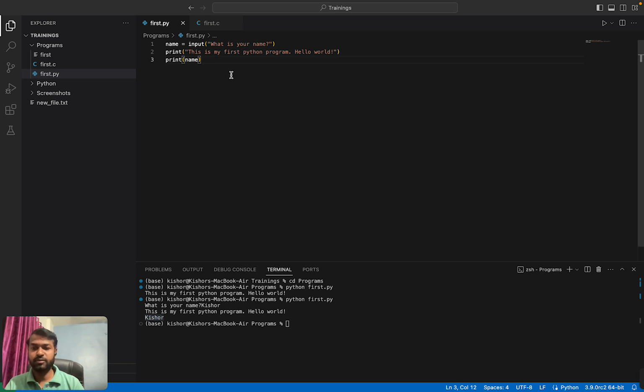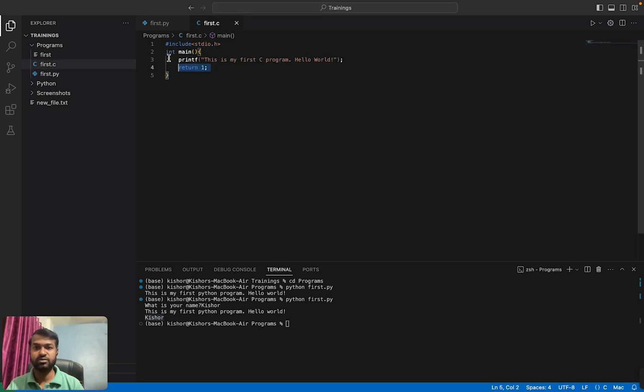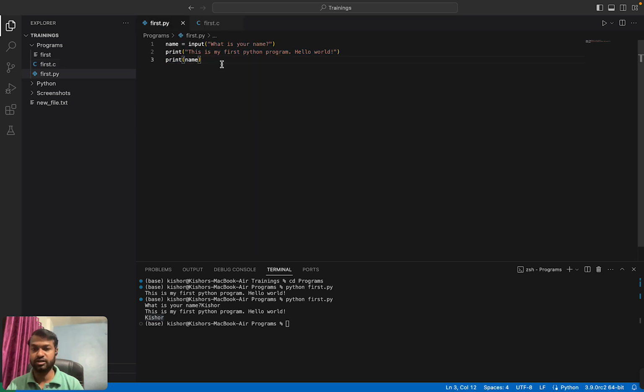Okay, it means for getting input and showing something over the console in Python, we don't need to remember anything. We have to just use the input and print functions. In other programming languages, you have seen at least 3 additional lines we need to write, but in Python we don't need to write anything additionally. Okay, we have to just use the input and print functions. I hope this is clear to you.